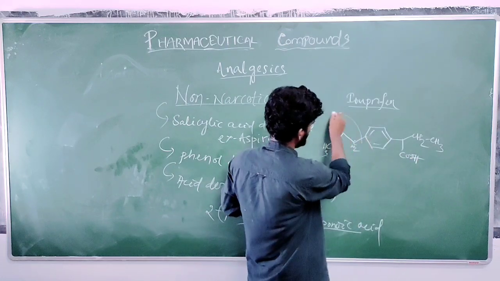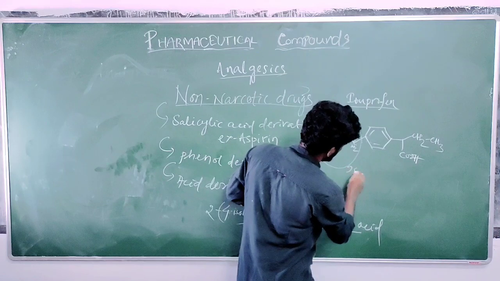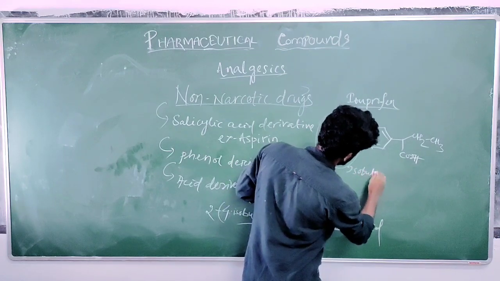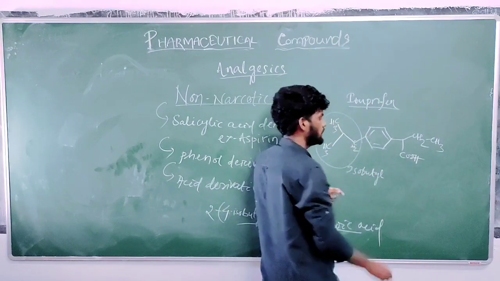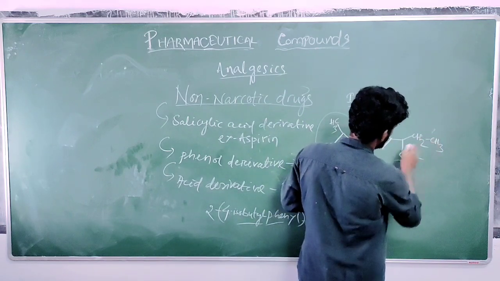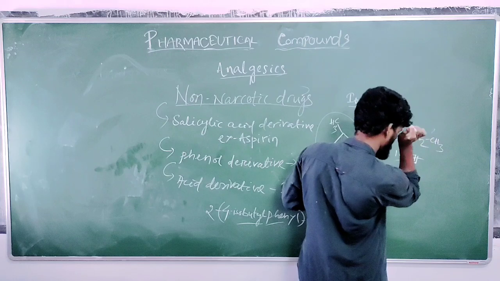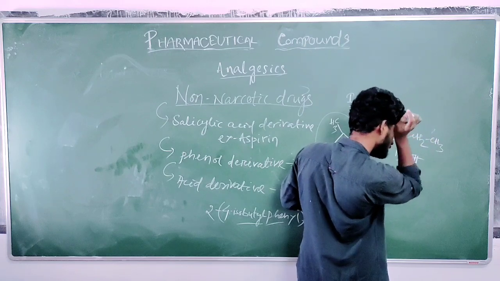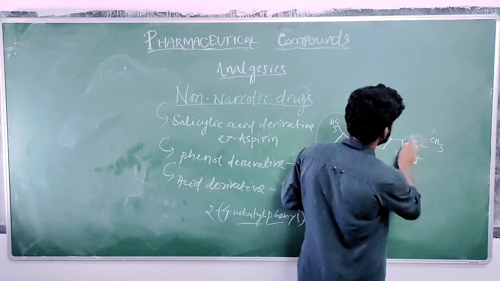This is isobutyl. Okay, this is the carboxylic acid, propanoic acid. Sorry, from here, this side is 1. I have made one mistake. Sorry for this.